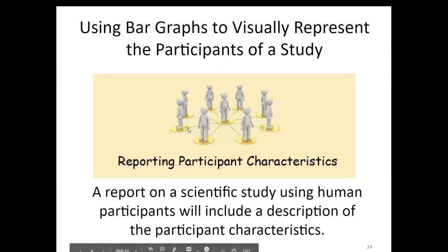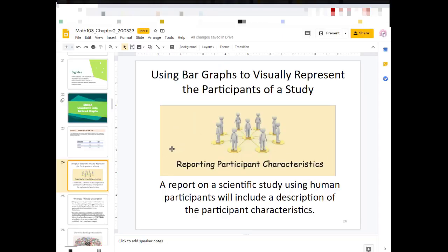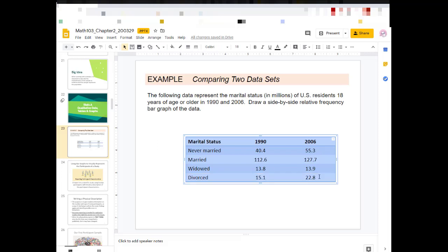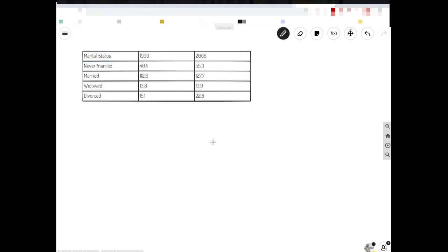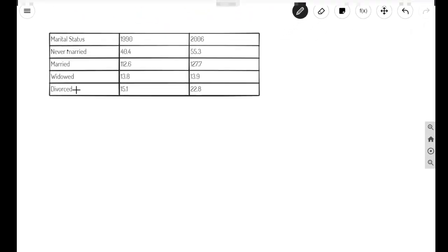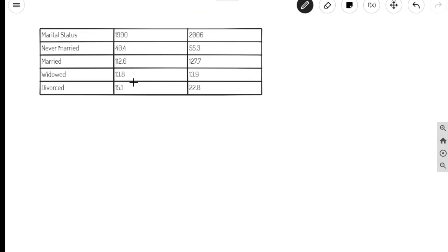So I'm going to start by taking this table and pasting it into this whiteboard thing that I've been using called Ziteboard. Ziteboard is a really cool dry erase board that I can use to write things out, just like a whiteboard. If you look in the description box, you will see a link that takes you exactly to where this Ziteboard is, so you'll be able to see what I've written on the board itself. Here I have the different marital statuses, here I have the numbers in millions for 1990, and this is 2006.